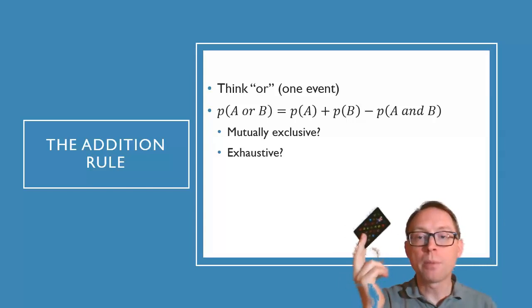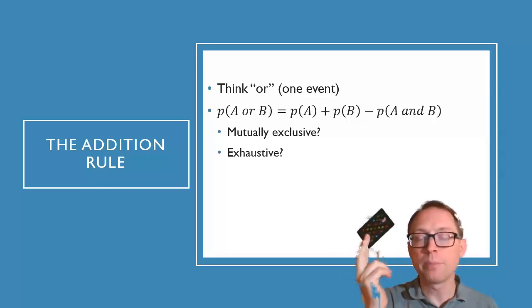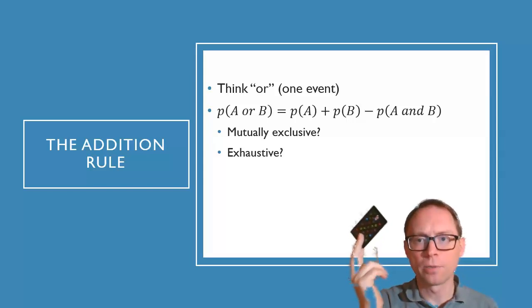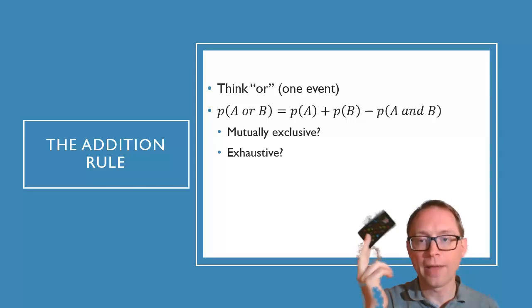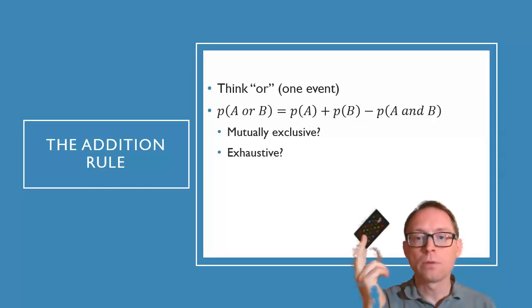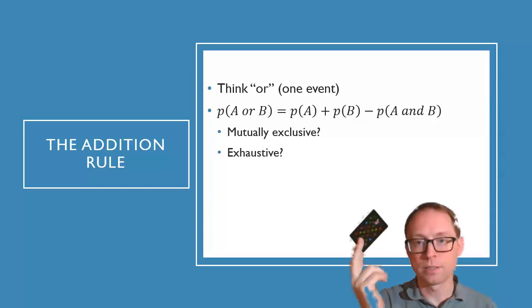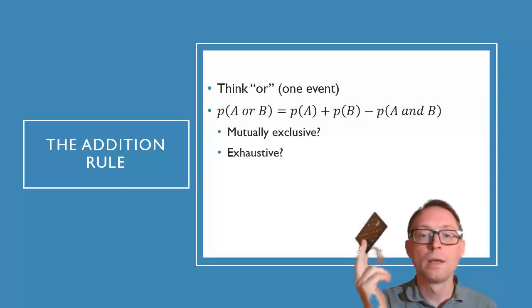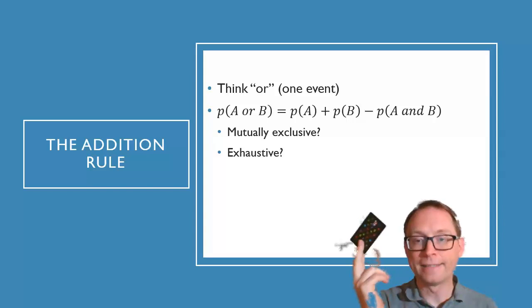But then we have to subtract the probability of A and B. That is, what would be the probability of me pulling out a red card and a club card, that this was both red and a club at the same time. Now, in that instance, we wouldn't worry about it because you cannot have a red card and a club card. Red cards are either hearts or diamonds, and club cards are black. So this cannot be both a red card and a club card.